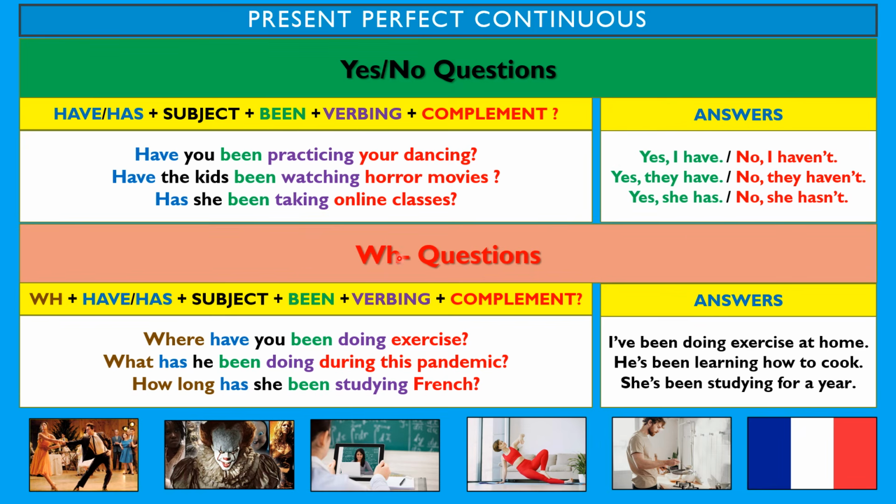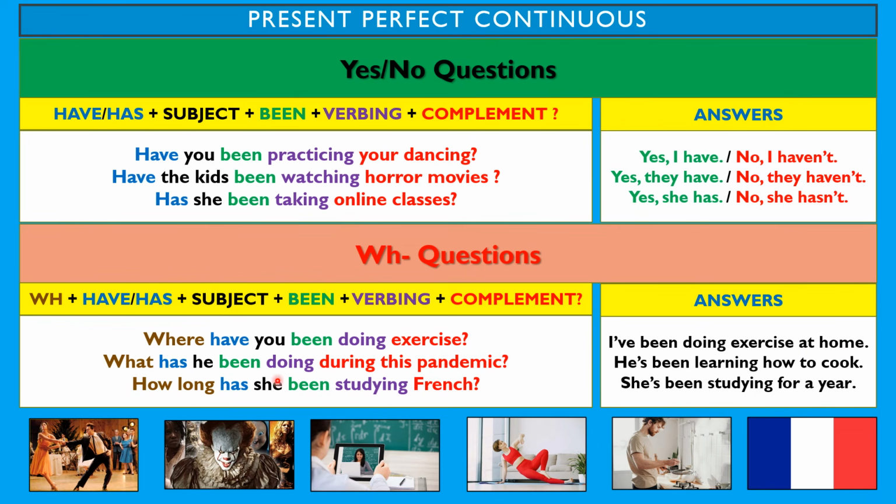To create information questions or WH questions, we need a WH word or a question word plus the auxiliary have or has plus the subject plus been plus the verb with ing plus the complement and the question mark. For example, where have you been doing exercise? The answer, I've been doing exercise at home. The question is with where, so the answer should be with a location, at home.